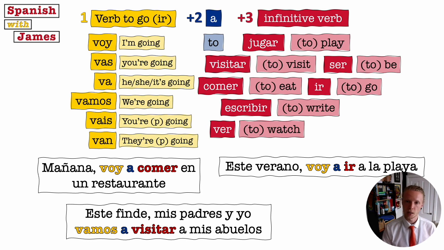So, va, if I'm talking about he, she, it, singular they. Vamos, if I'm talking about me, a group of people that includes me. And van, if I'm talking about others, more than one other.